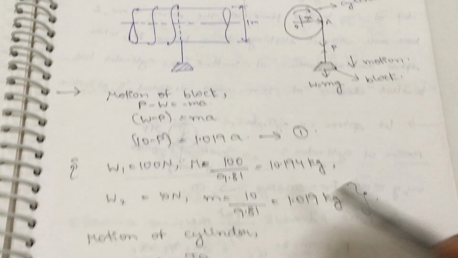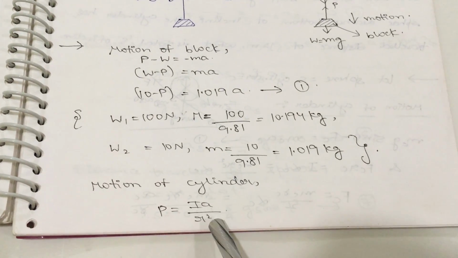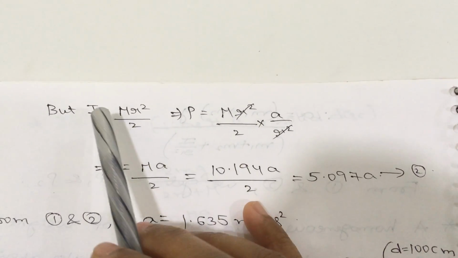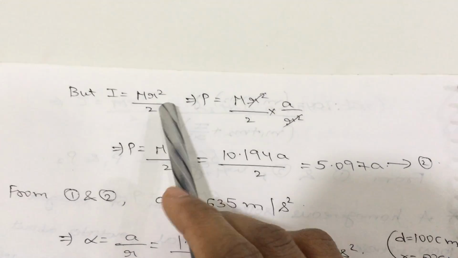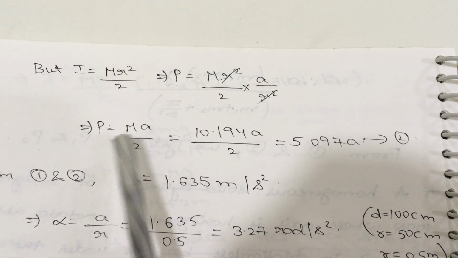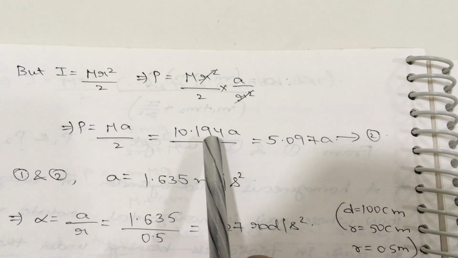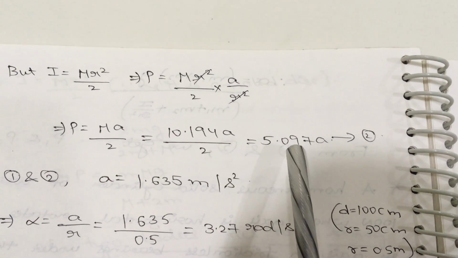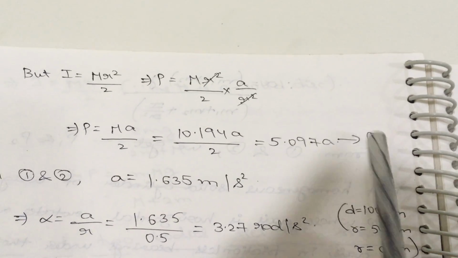Now consider the motion of the cylinder. From the derivation we know that the P formula is I a by R square. Again we know that I is equal to capital M R square by 2. Now substitute the I formula in the P formula, and you will get P as capital M a by 2. We know the M value, so substitute it, and we get P in terms of the small a, the acceleration value. Make it the second equation.